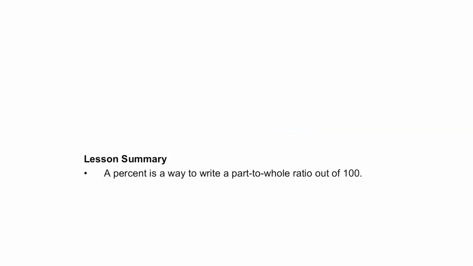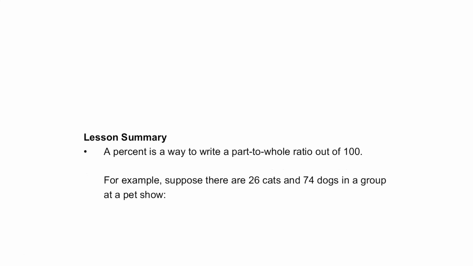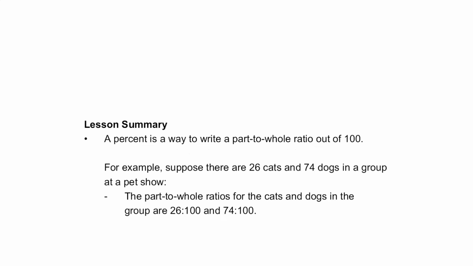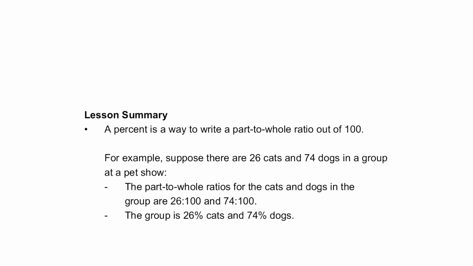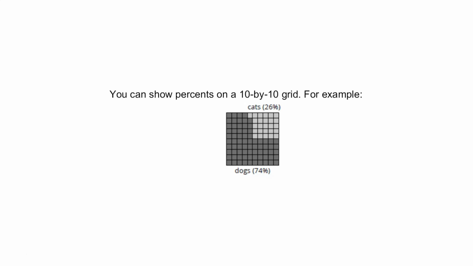Lesson summary. A percentage is a way to write a part-to-whole ratio out of 100. For example, suppose there are 26 cats and 74 dogs in a group at a pet show. Part-to-whole ratios for cats and dogs in the group are 26 to 100 and 74 to 100. The group is 26% cats and 74% dogs. You can show percents on a 10 by 10 grid. For example, here we can see this area represents 74% dogs, while the blue area represents 26% cats.